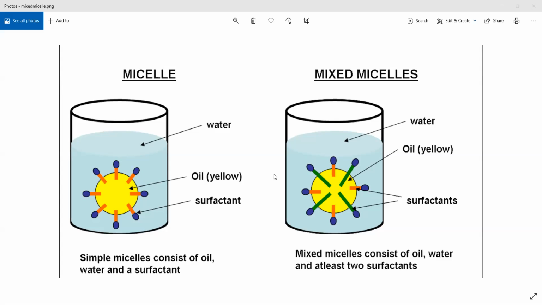The same thing will happen here. Whenever you're trying to form a micelle or a mixed micelle, that surfactant or detergent molecule will decrease the surface tension and make sure the oil remains intact in a form where hydrophilic ends remain outside and hydrophobic ends remain inside, making a small circular molecule. That is a micelle. I hope you understood what a micelle is. In some textbooks, you'll find it spelled differently. Different interpretations, both are fine.